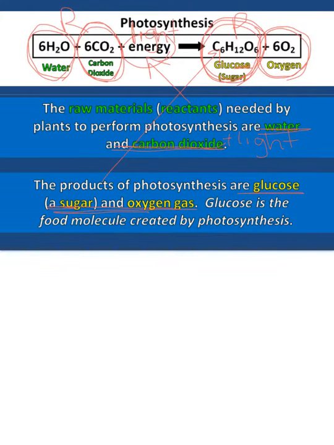And then the last question from this slide is question 8. It says, which product of photosynthesis is actually the food source? And the food source is glucose, which is the sugar, C6H12O6. That's the food molecule that's created by photosynthesis, glucose. Remember, glucose is a ring structure. It can be a pentagon or a hexagon, but look for rings that have carbon, hydrogen, oxygen, and you're looking at a carbohydrate.